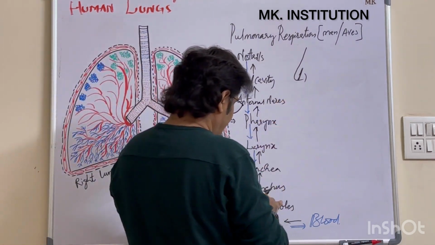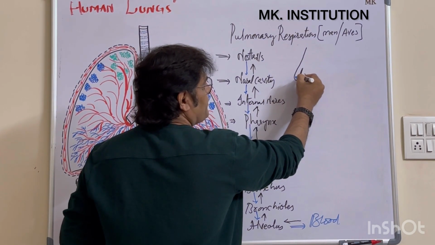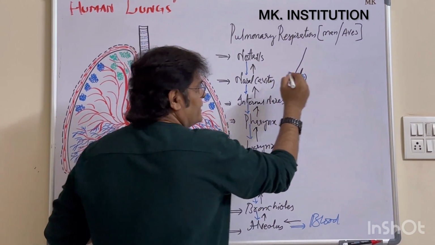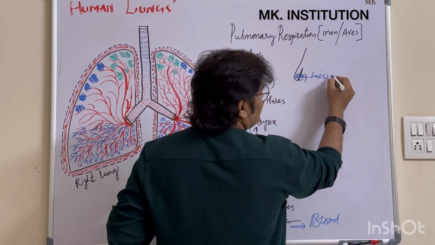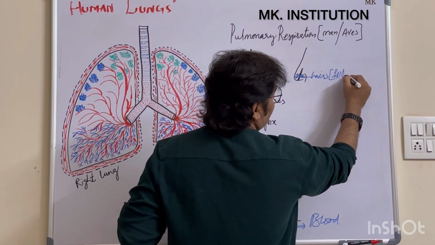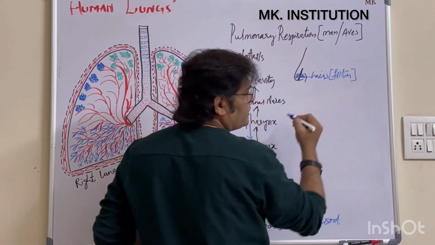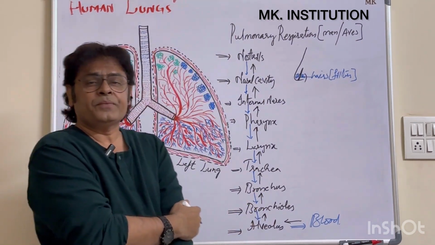Then inside the nose we have a large number of hairs. These hairs are called filters. What are these filters doing? They are filtering the dust particles.